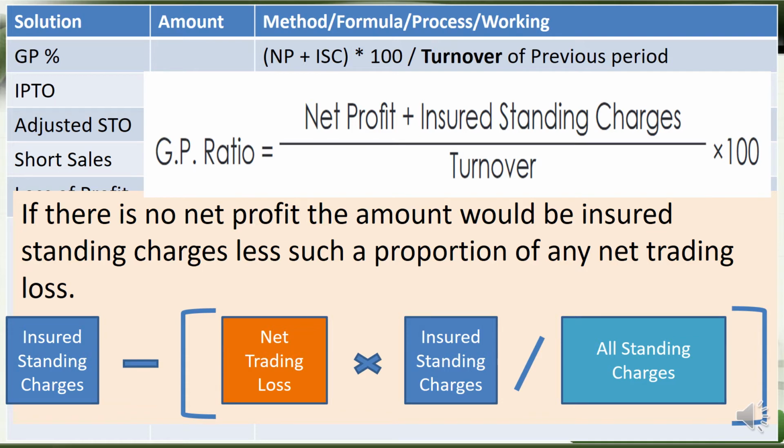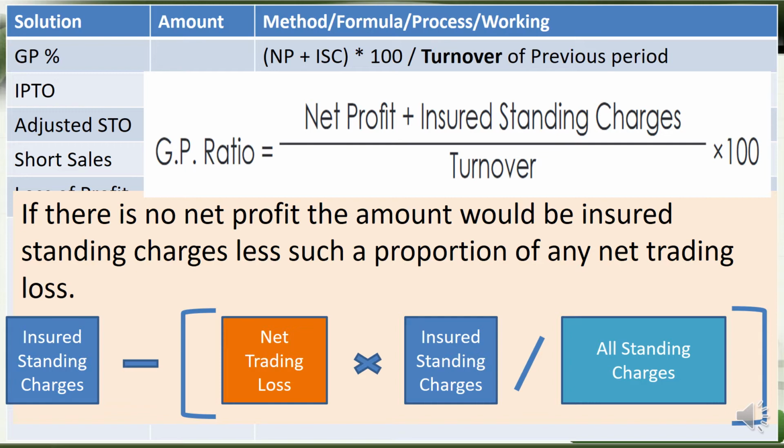Supposing there is no net profit available in the question, or in your real life situation in the company, you can still calculate. If there is no net profit, that means there can be a loss also. That is important, you have to understand. So how do you arrive at it? If there is no net profit, the amount would be insured standing charges less such a proportion of any net trading loss.